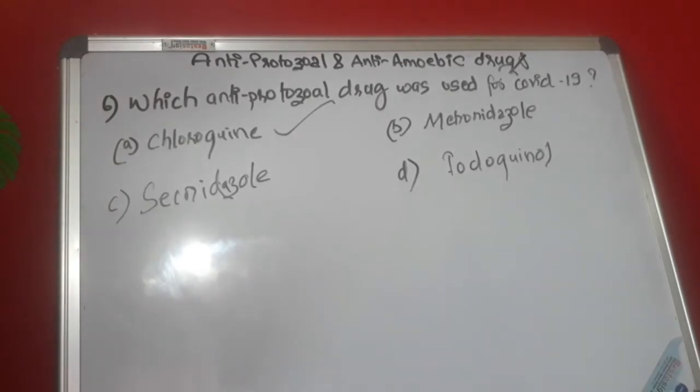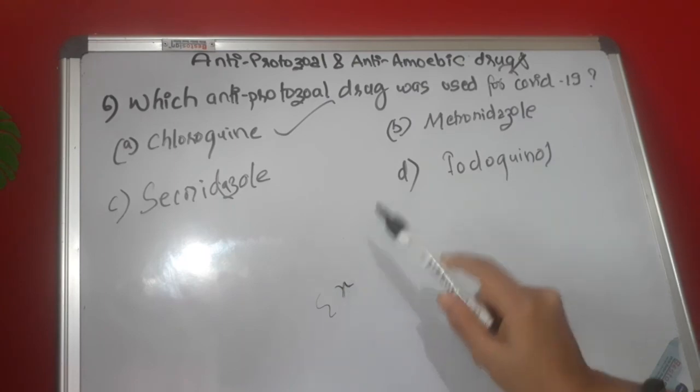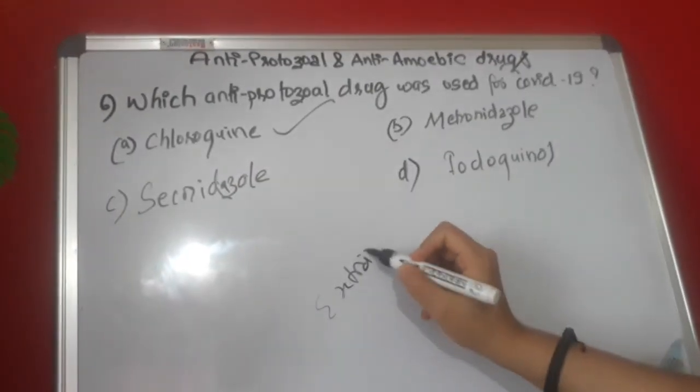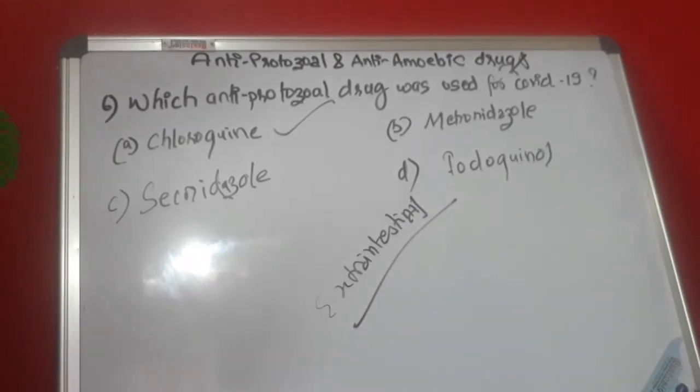So chloroquine we have studied here also, in the extraintestinal amoebicides.